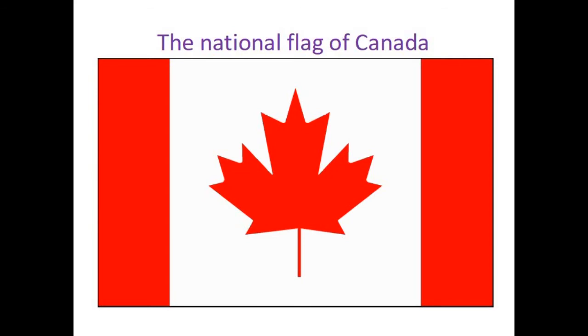Inhabitants are 32,805,041 people. Half of the population is British, 30% French, and the rest are Indians and Eskimos, or Inuits. The largest cities are Toronto and Montreal, which is also the second largest French-speaking city in the world and a major inland seaport. The other famous town is Vancouver, and of course the capital Ottawa.